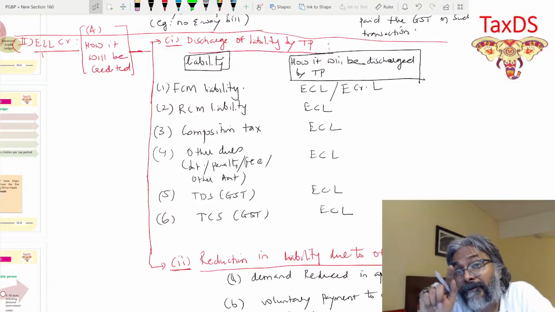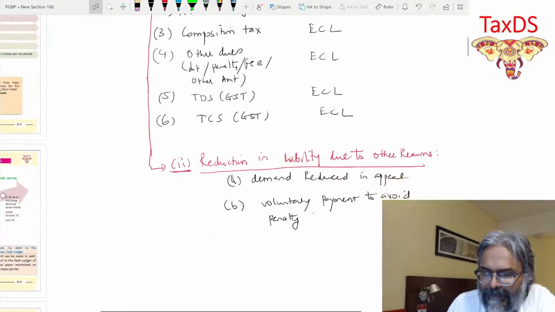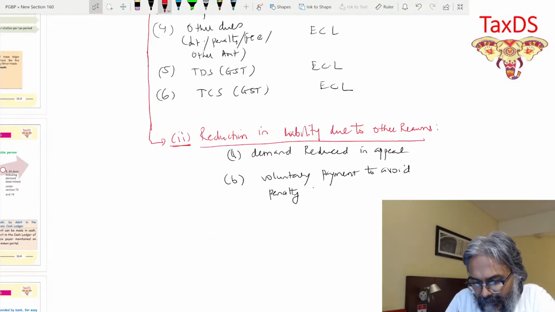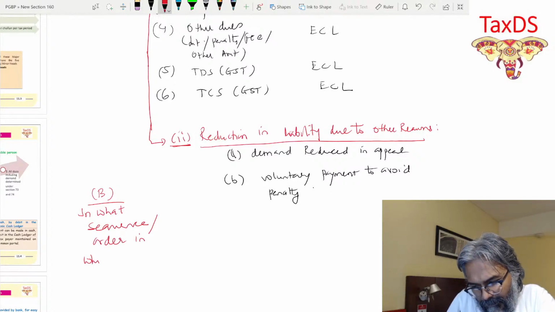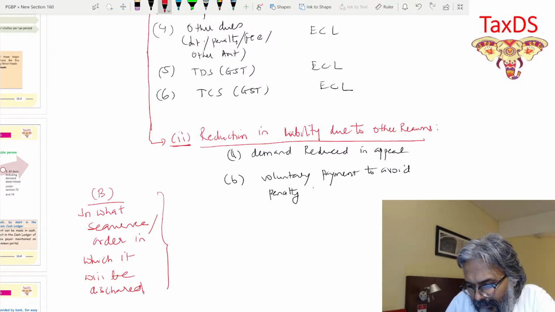So that is point number B: in what sequence or order it will be discharged. This is also an important one, and on this, the ICAI has asked some examination questions. We'll do it after this is done.